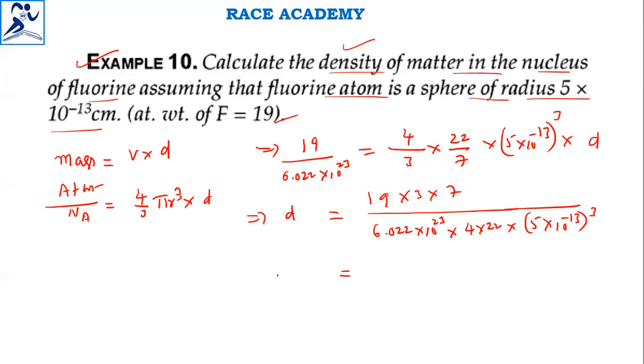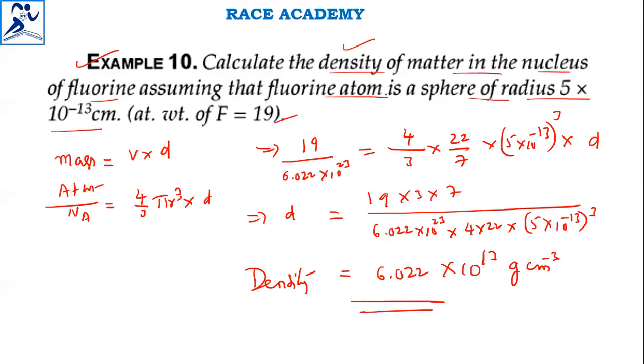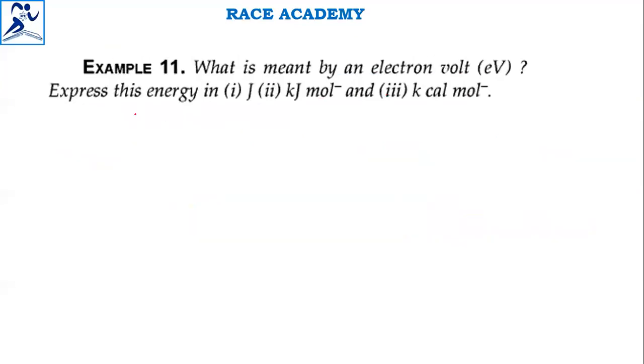Upon simplification, you will get the density answer as 6.022 into 10 power 13 grams per centimeter cube. So this is the answer for this question. Next question.